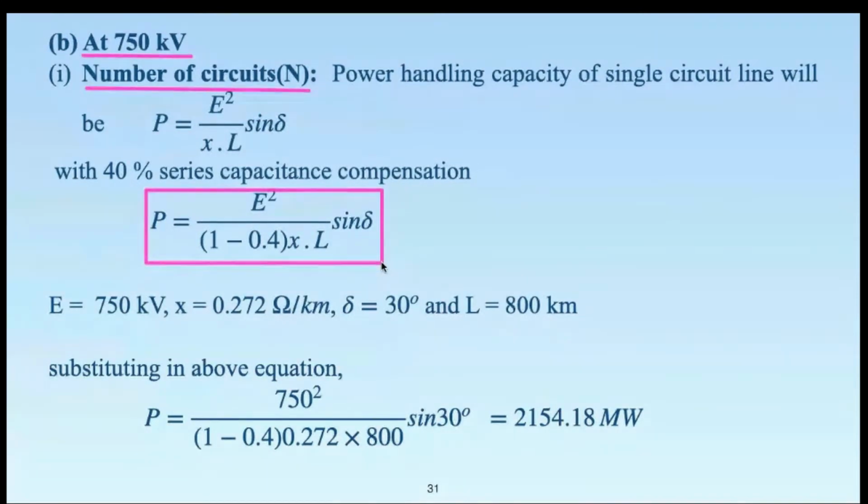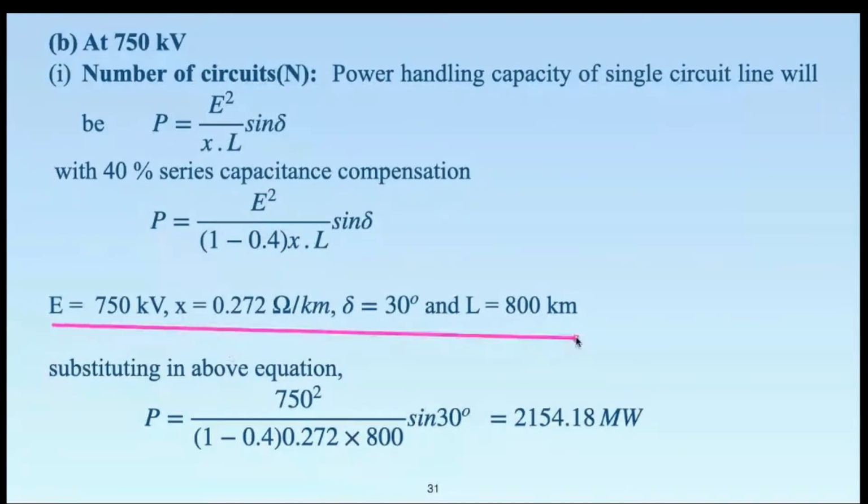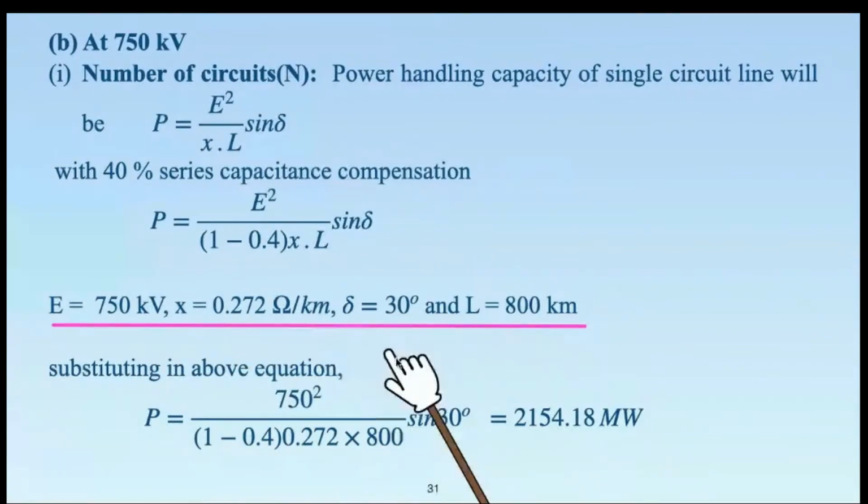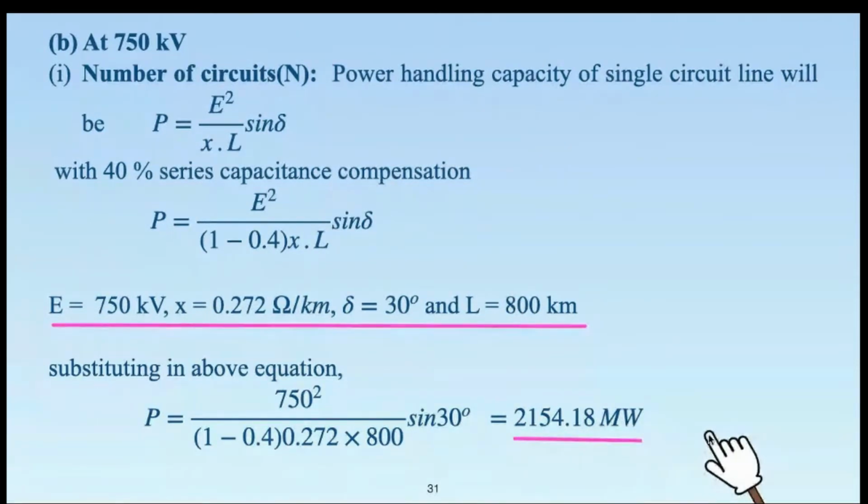And naturally, we have to be careful while substituting these parameters. Some of them are common like delta and L, but at 750 kV, the transmission line reactance standard value is 0.272 ohms per kilometer. So while substituting, you have to be careful. You don't substitute the older value. Okay. So let us check with the results that are available with me. 2154.18 megawatt.